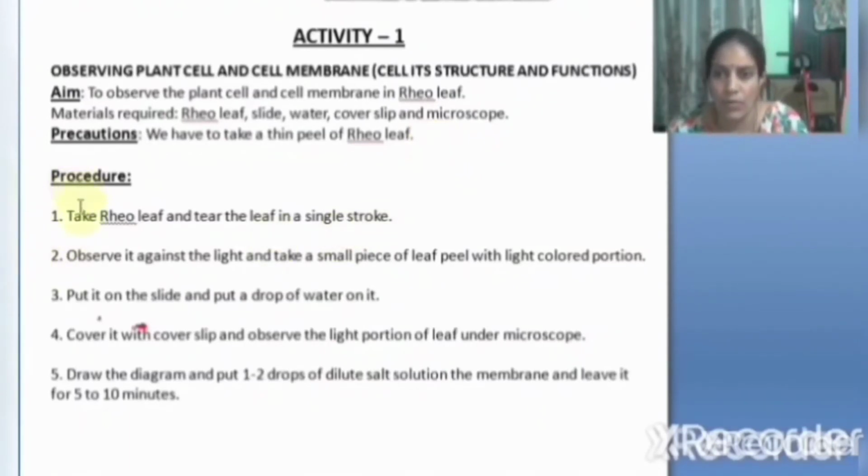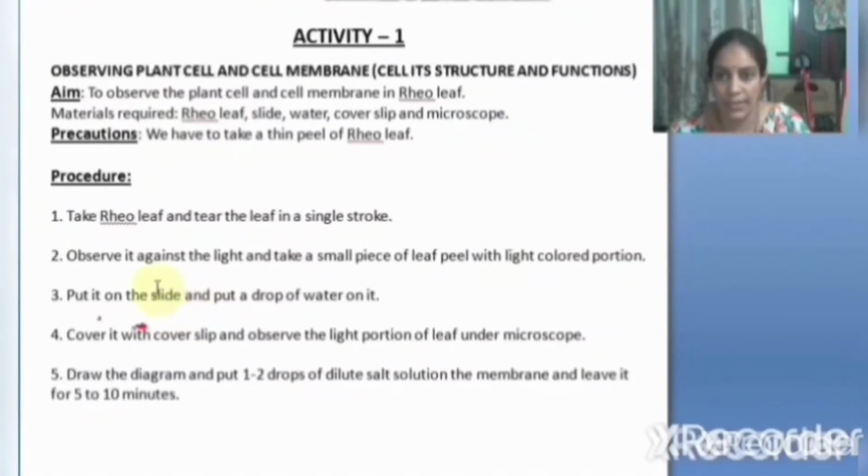What is the procedure? Take a rheo leaf and tear the leaf in a single stroke. Observe it against the light and take a small piece of the leaf peel with the light colored portion. What we should do? We should tear the leaf. When we tear, a thin layer comes off at the top.